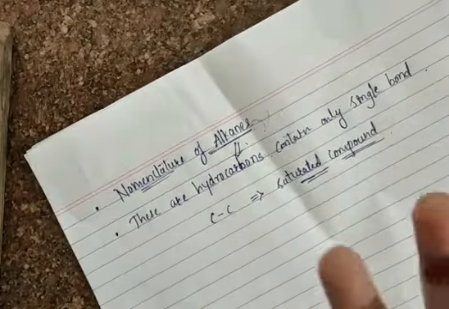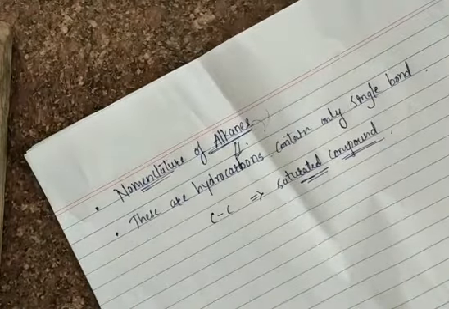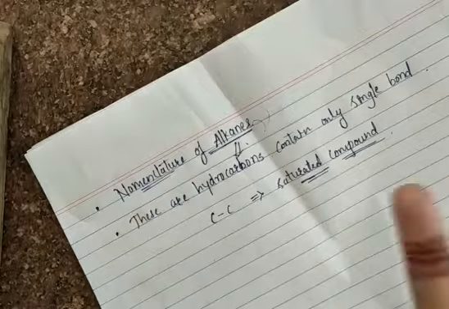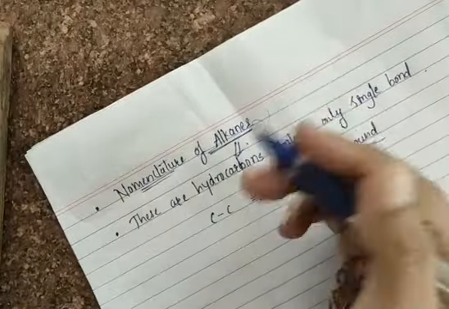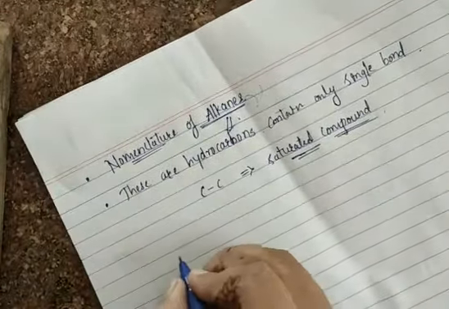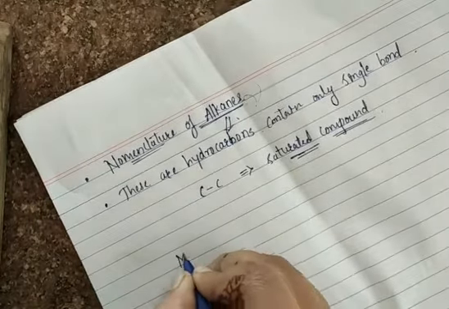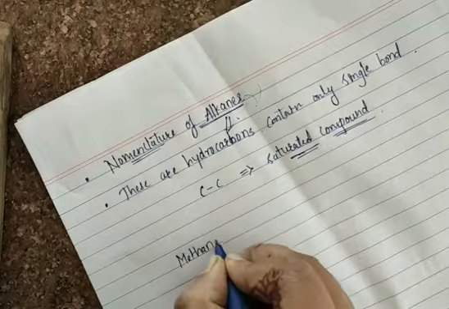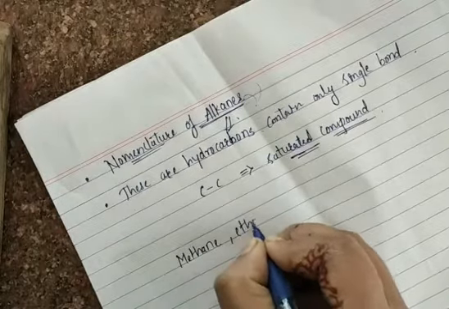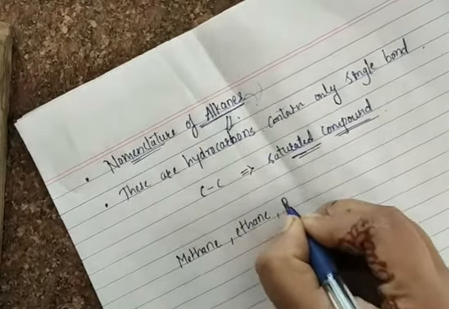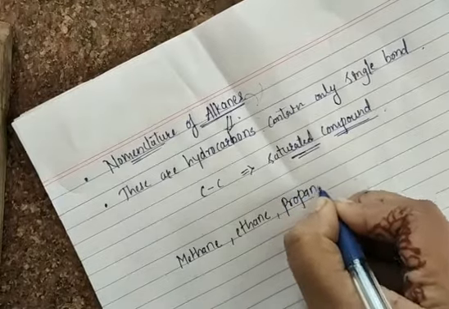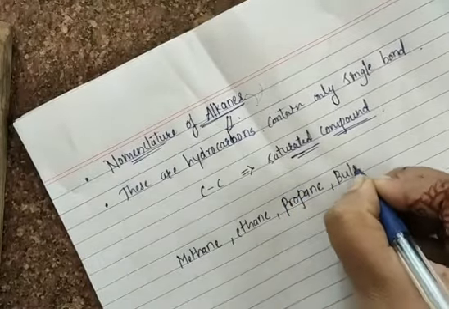All of you know that when we start to give names for alkane compounds, the starting four compounds are methane, ethane, propane, butane.